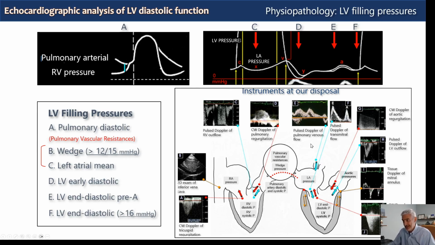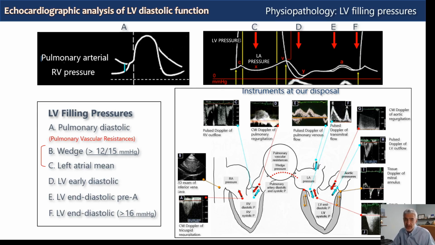Then we have, in all the diastology, the combination of pulse Doppler mitral flow profile and pulse Doppler right upper pulmonary vein profile. The combination of them gives us parameters which correlate with mean left atrial pressure and wedge pressure. Then we have the E on E prime ratio: E, the peak E wave velocity of mitral flow, and E prime, the peak E prime wave of tissue Doppler.